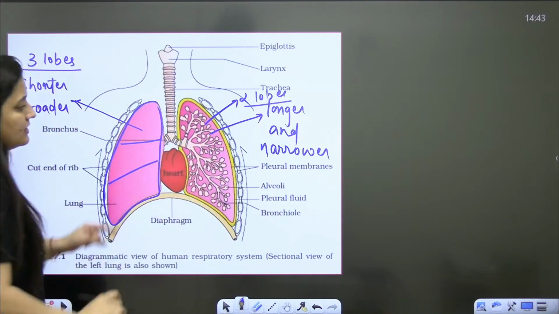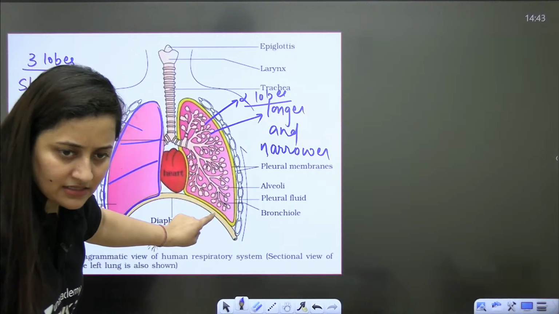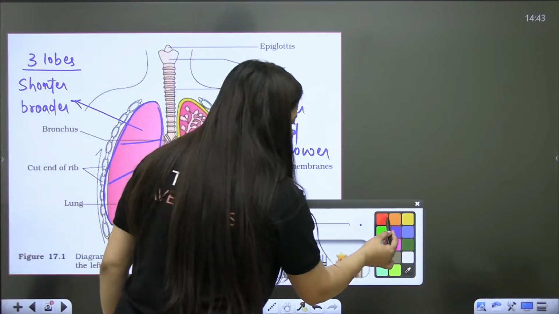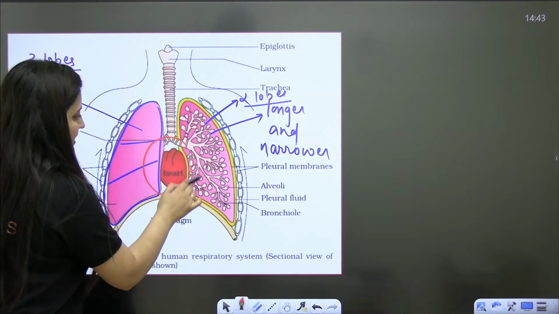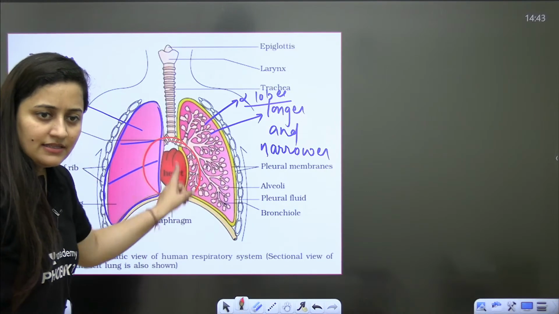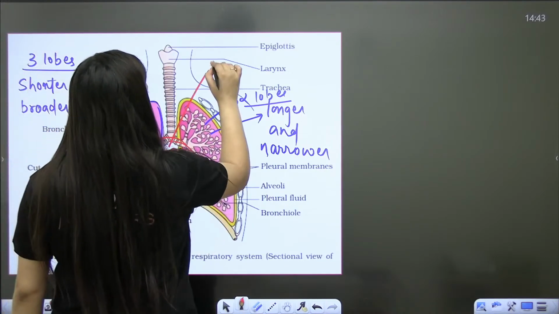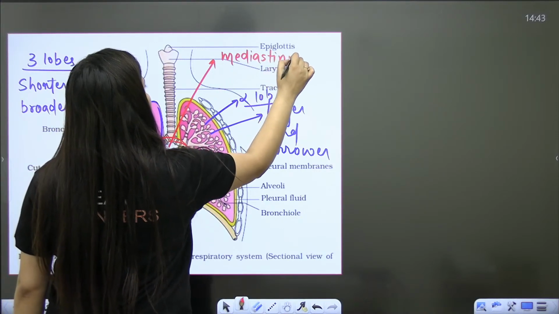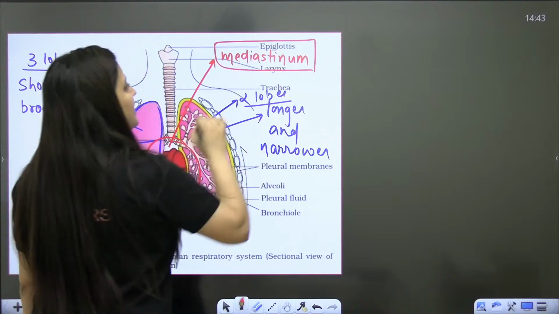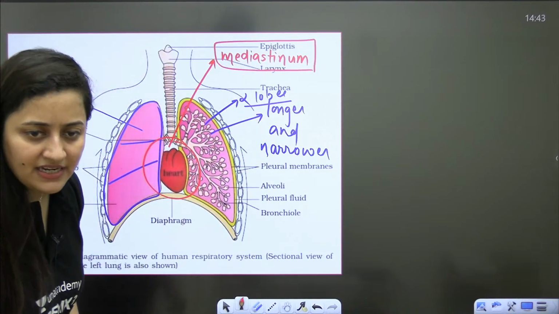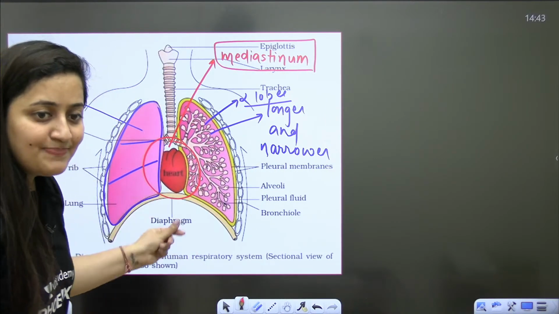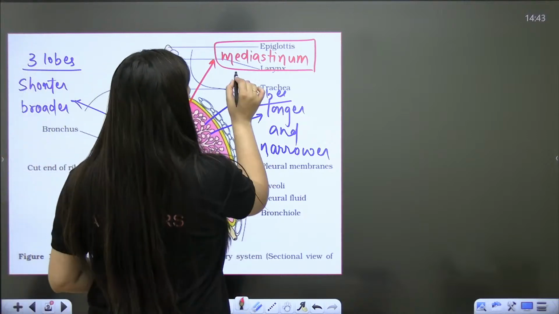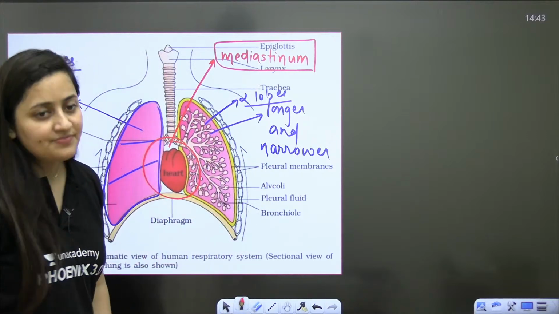Understood? Now in between the lungs, there is a space. Can you see that space? This space is known as the mediastinum. Clear? That space is known as the mediastinum. And in this space, the heart is present.